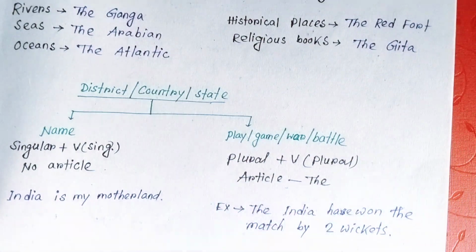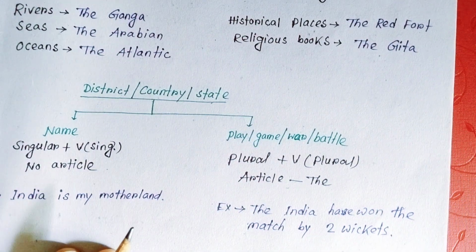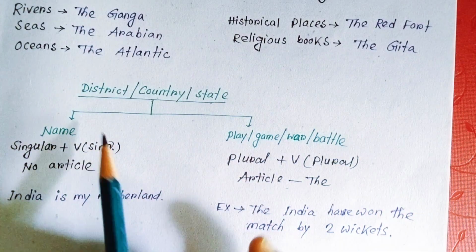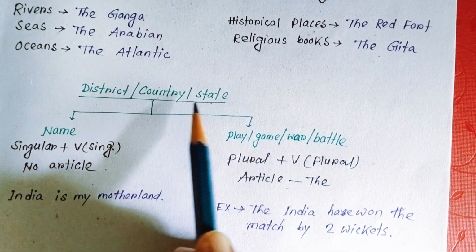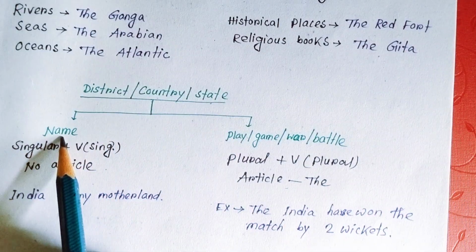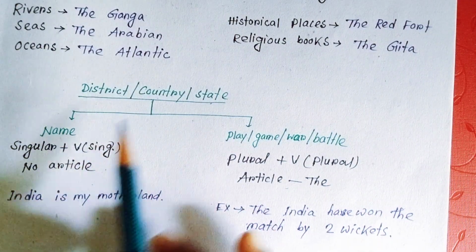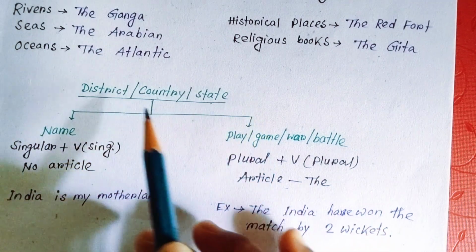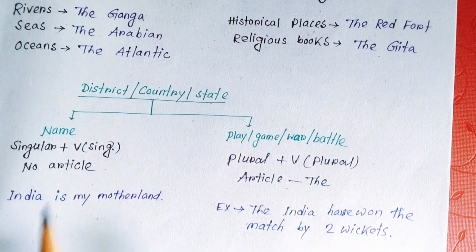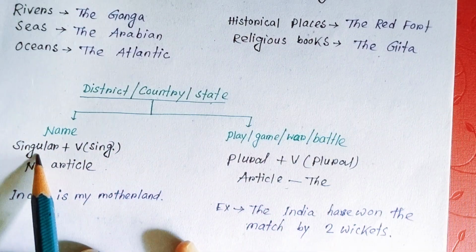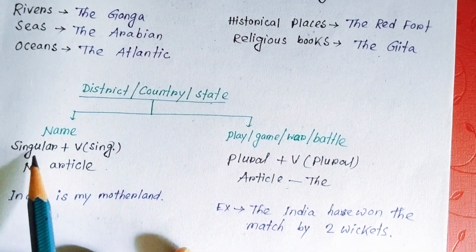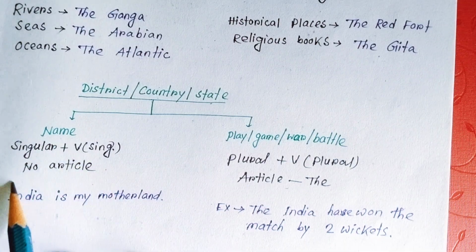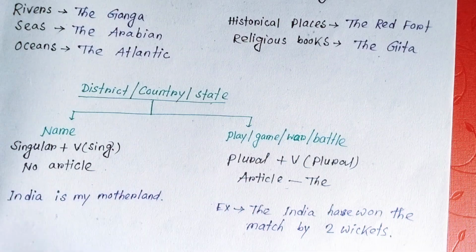And rule 4. Here it is quite interesting. There are the district, country and state. If the name of a district, country or state just comes as a name, that is singular, and it will take a singular verb, and in that case we use no article.